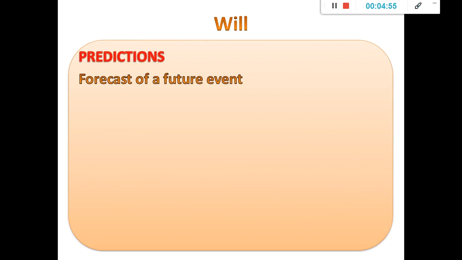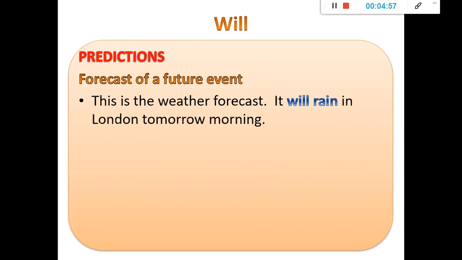And now we will see the predictions. Forecast of future events. Do you remember that in going to, I told you that we use predictions as well, but the difference between going to and will is that going to is more certain and will is less probable to happen. For example, I am outside my house, looking at the sky. I look at the clouds.